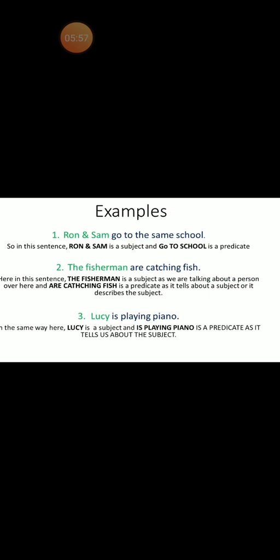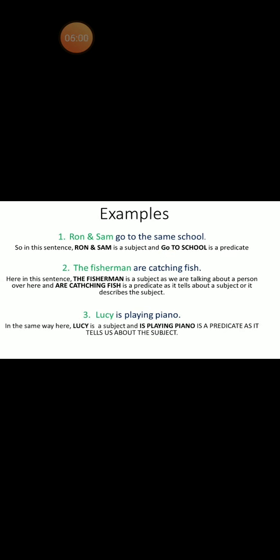Here you see, Ron and Sam go to the same school. What is written? Ron and Sam go to the same school. So, in this sentence, students, Ron and Sam is a subject. Why are they a subject? Because here we are talking about persons.